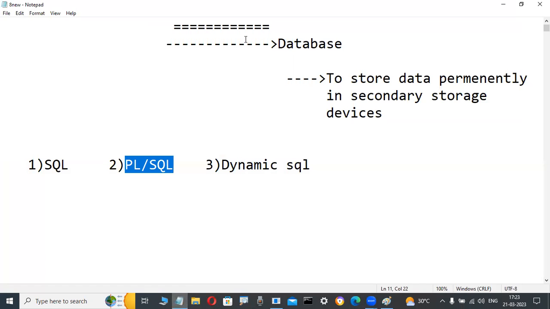PL SQL coding on the project side. Okay, fine. SQL projects are also there, a SQL and PL SQL combination is there, and PL SQL projects are also there. Don't worry, it's just different types of concepts.